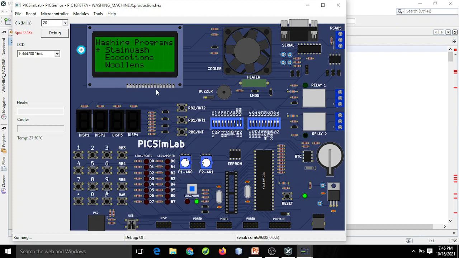So this is our project. We can select any of the programs which we need and we can implement it.